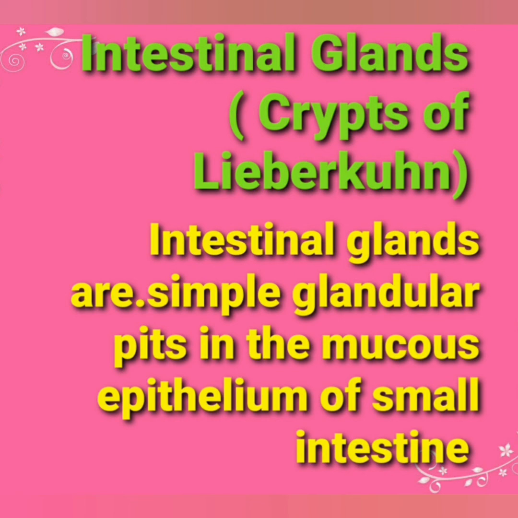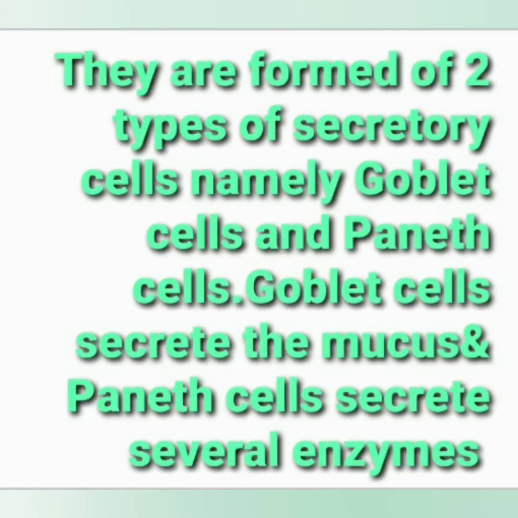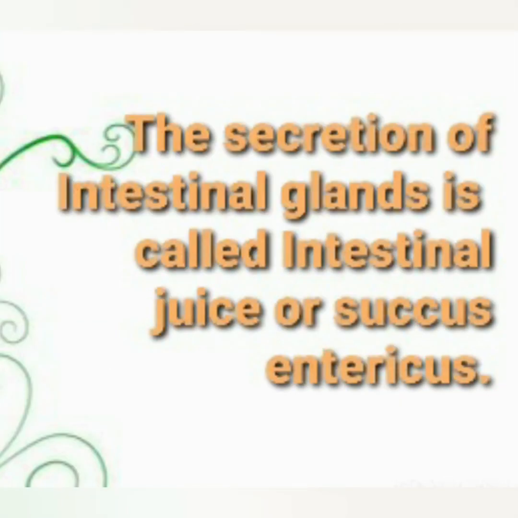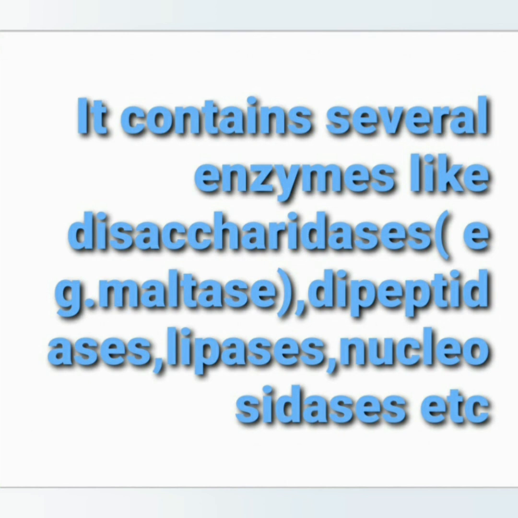Next gland is intestinal glands. They are otherwise called crypts of Lieberkühn. They are simple glandular pits in the mucous epithelium of small intestine. They are formed of two types of secretory cells, namely goblet cells and Paneth cells. Goblet cells secrete mucus and Paneth cells secrete several enzymes. The secretion of intestinal glands is called intestinal juice or succus entericus. It contains several enzymes like disaccharidases, example maltase, dipeptidases, lipases, nucleosidases, etc.